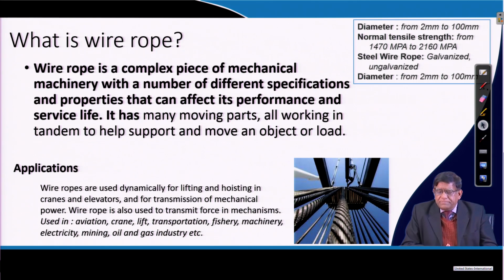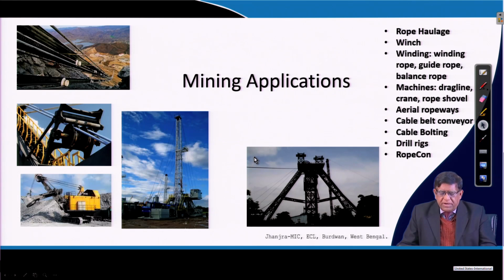Normally the tensile strength of the material used for this wire rope ranges from 1470 megapascal to 2160 megapascal, depending on which material you are using. Galvanized steel is one of the very common materials used for making wire rope, and the rope diameter is selected depending on the